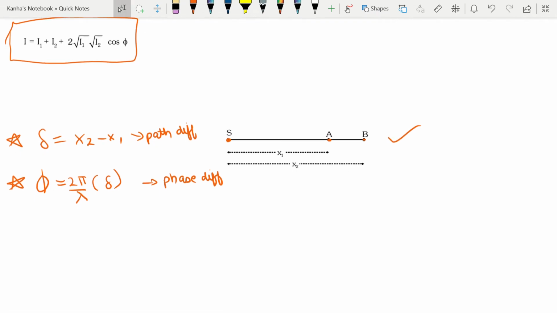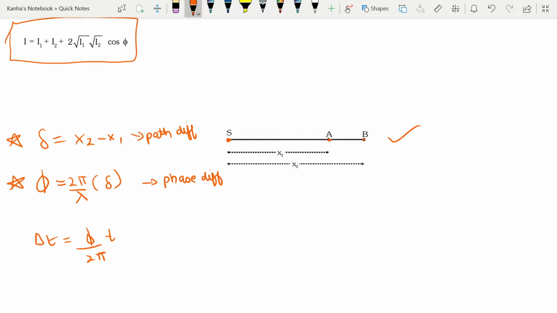Then you have something known as the time difference. So delta t is equal to phi by 2 pi into small time t. Therefore you can easily have a relation between all these.